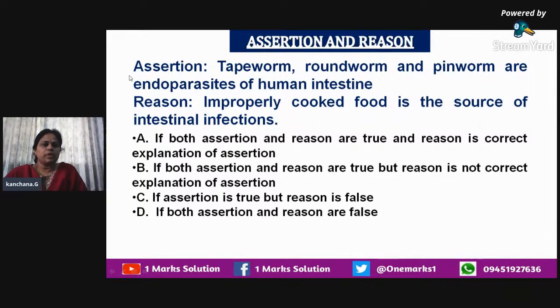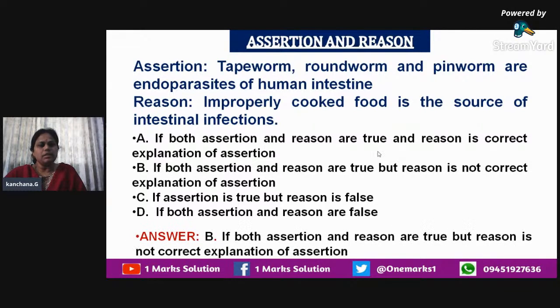Next assertion and reason. The assertion is: tapeworm, roundworm and pinworm are endoparasites of the human intestine. The reason is: improperly cooked food is the source of intestinal infections. These are the various kinds of worms which infect the human intestine. And the reason is that improperly cooked food is the source of intestinal infection. So the answer is B.